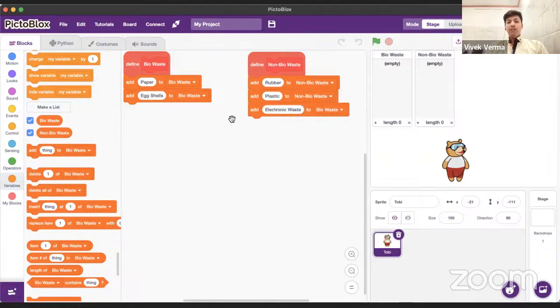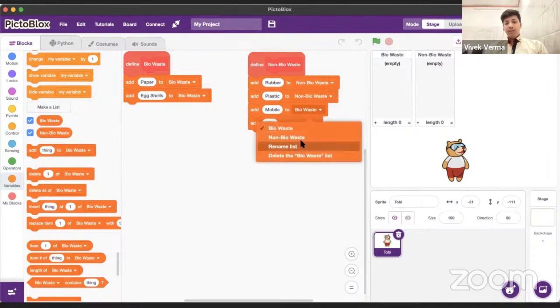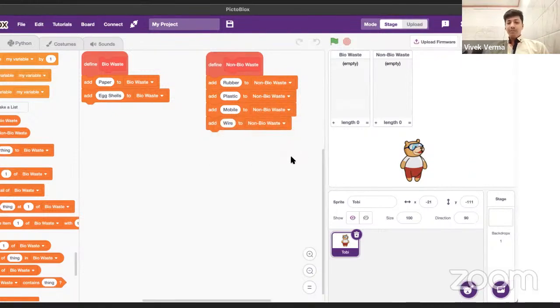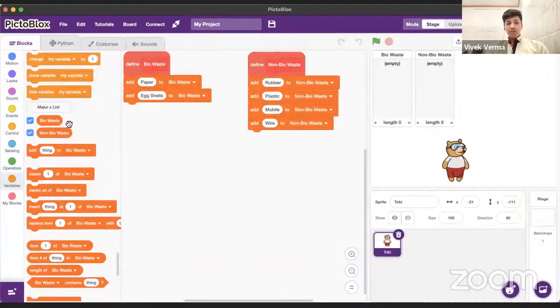You know, there are limitations. So let us actually specify this electronic waste, and let me just say mobile. Okay, we can also add wire to it. Because we have to specify it so that the computer can understand. Sir, chemicals can be non-bio waste. Okay, battery for non-bio waste. Good job, Pranshu.